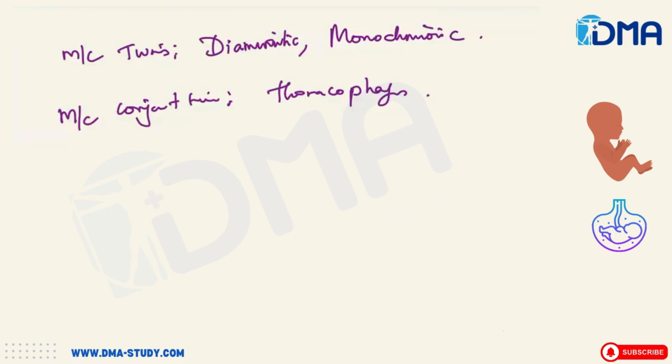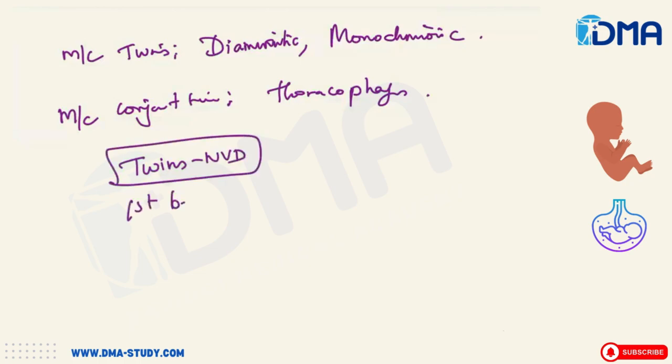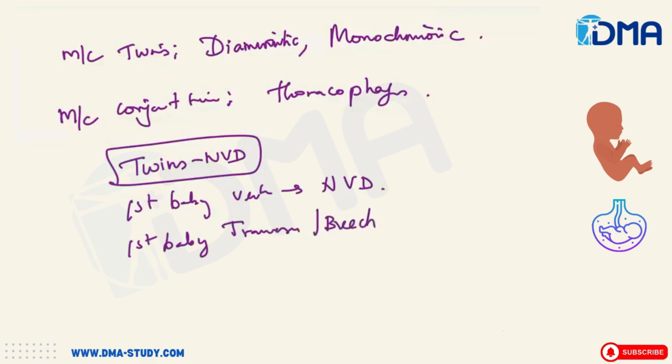Then regarding delivering the twin babies, management of a twin normal labor: if the first baby is vertex, go for a normal vaginal delivery. If the first baby is transverse or a breech, then you go for an LSCS directly.